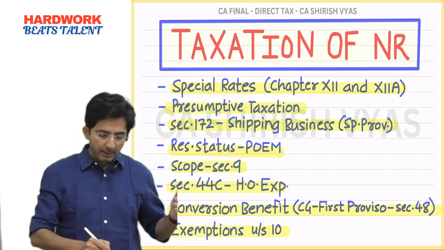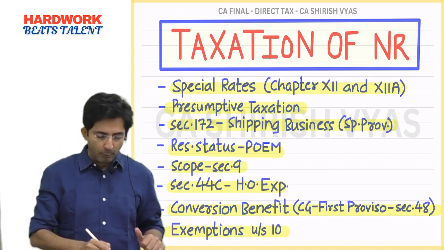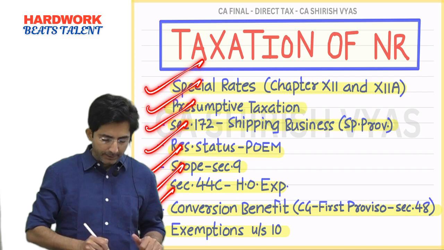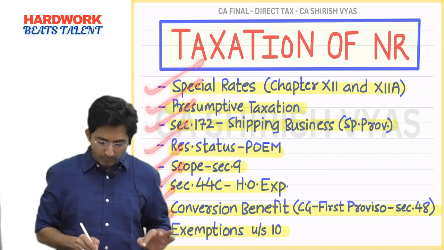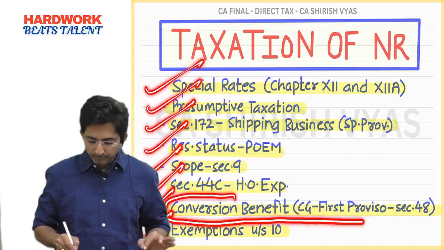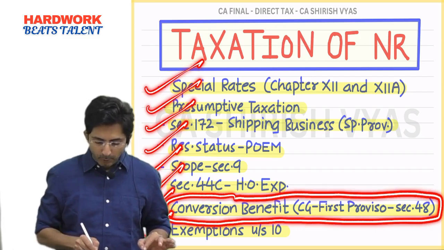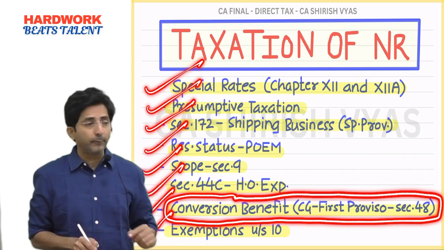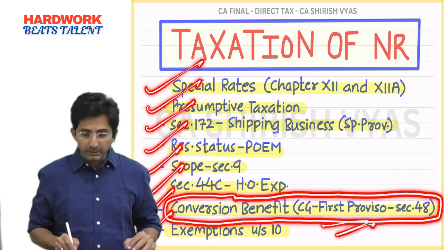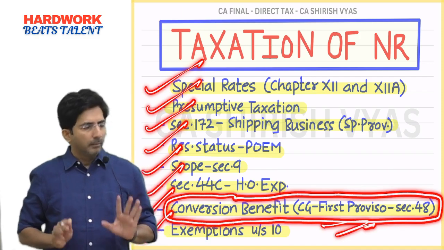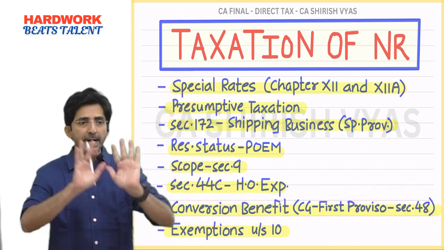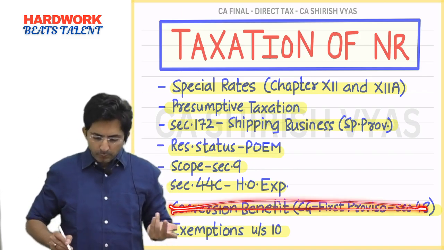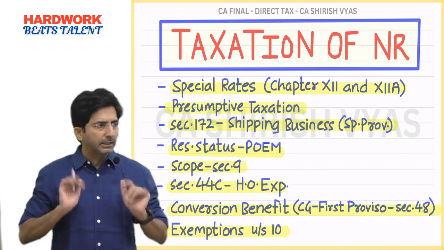So this way there are how many sections? 8 sections. Count. 1, 2, 3, 4, 5, 6, 7, 8. Out of which one thing I have already taught you. In the chapter of capital gains, if you remember, I had explained the concept of conversion benefit. First proviso to section 48. This is already done, but this is also from the family of NR taxation. So this is as good as done only. So out of 8 things, one is done, 7 things we have to do.